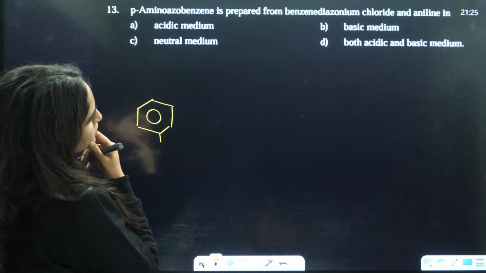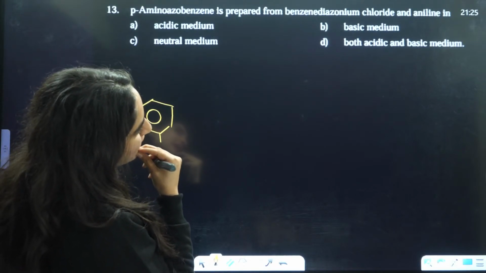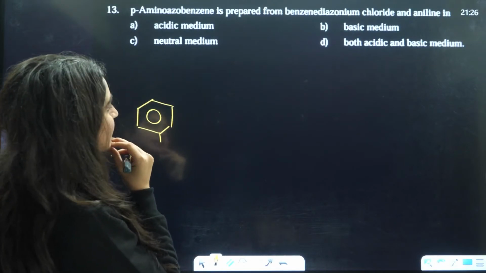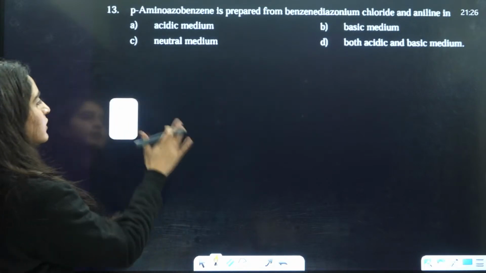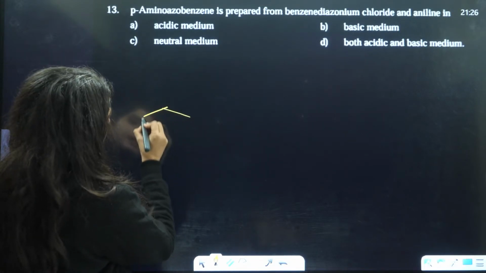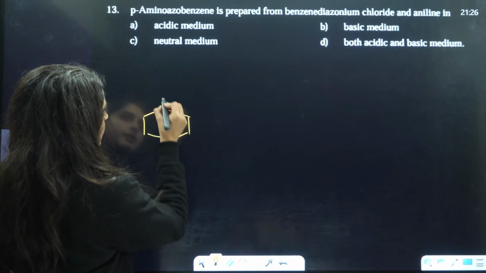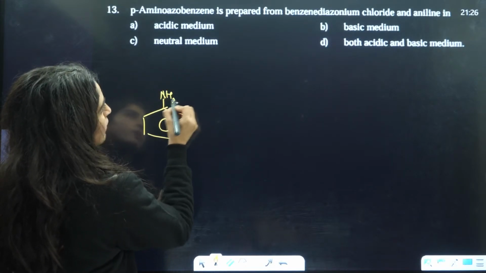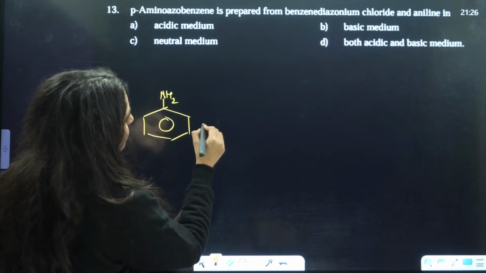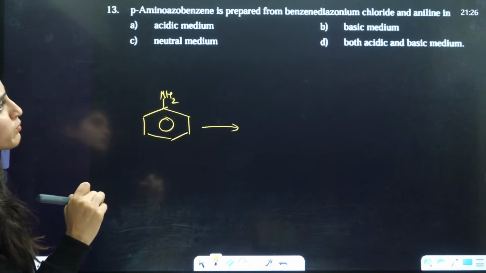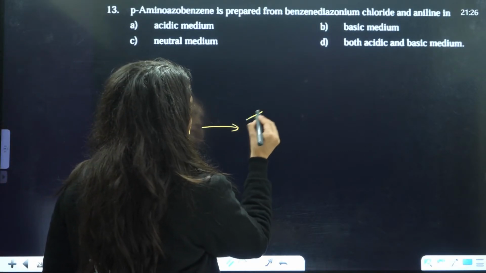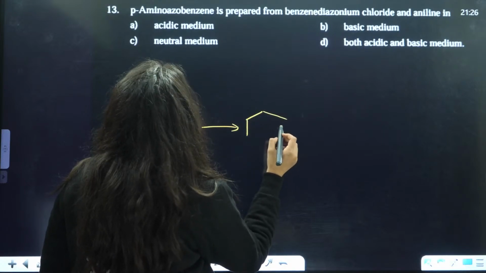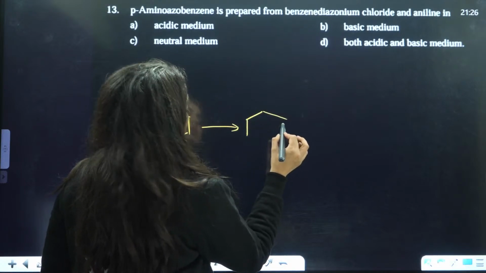You have aniline, and from there you are preparing benzene diazonium chloride.